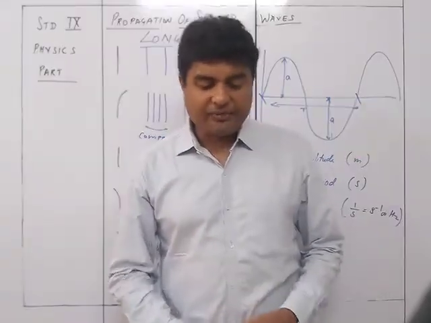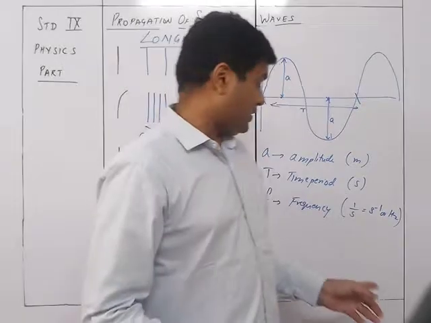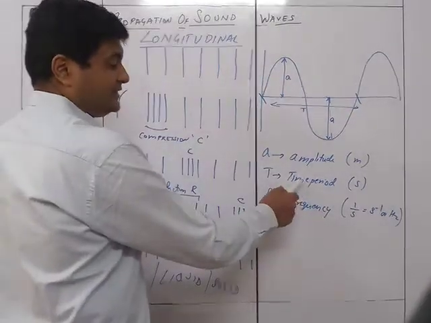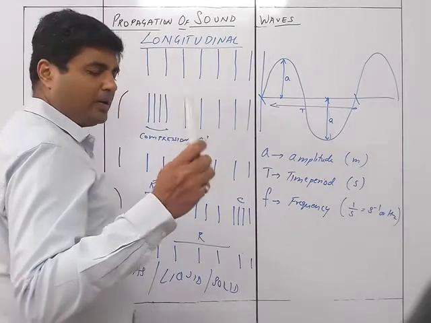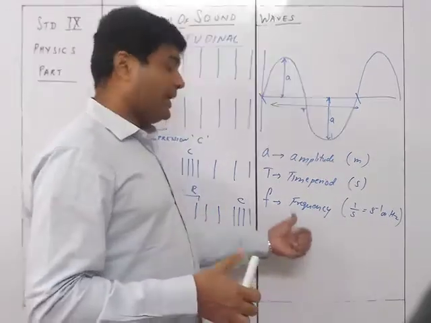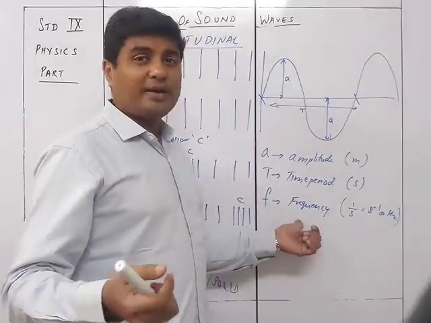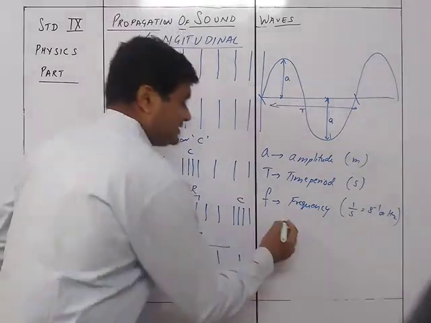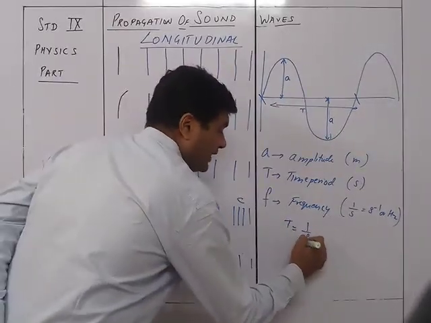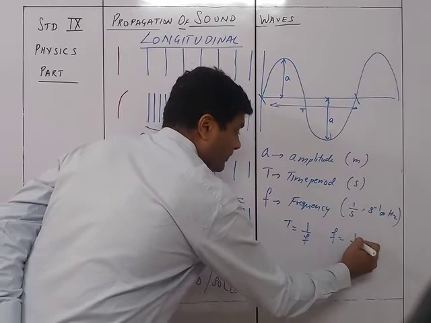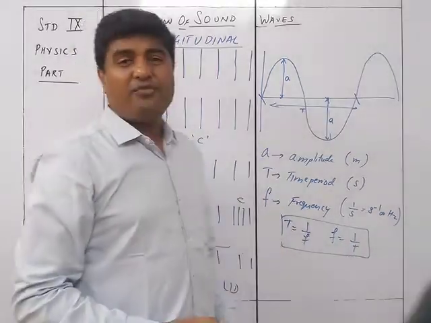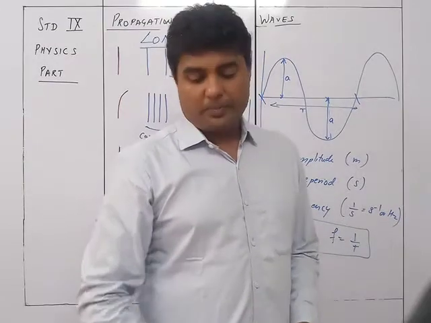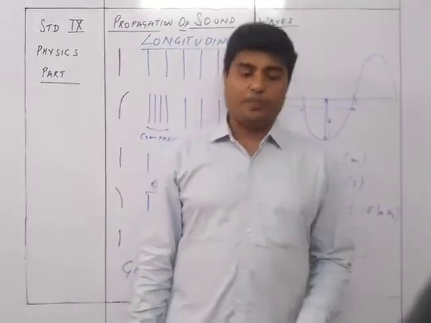The frequency F and time period are related as follows. Time period is the time of one wave, और ये है 1 second में कितने waves, so automatically the time period is equal to 1 upon F, or F is equal to 1 upon T. So this is the relationship between time period and frequency: the time period is 1 upon F and frequency is 1 upon T.